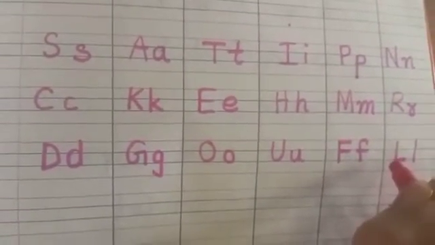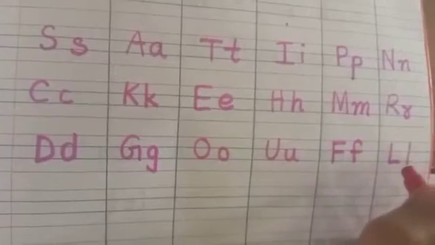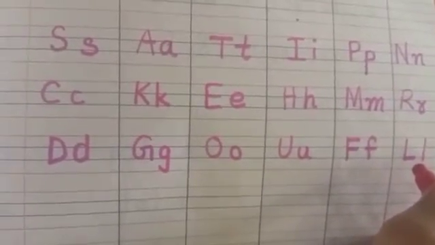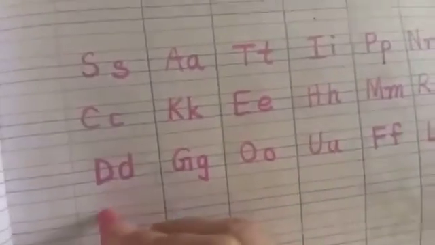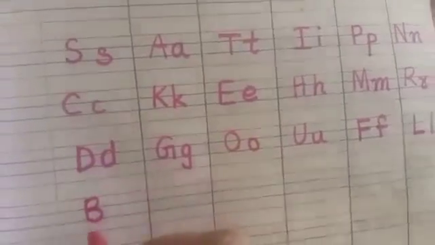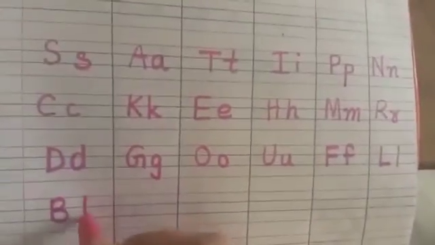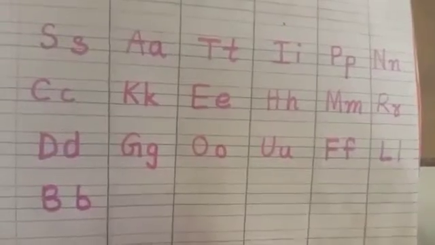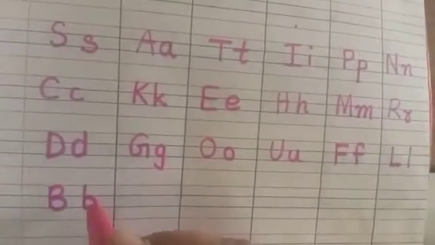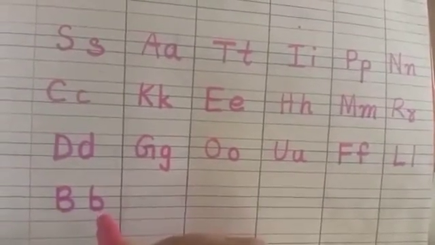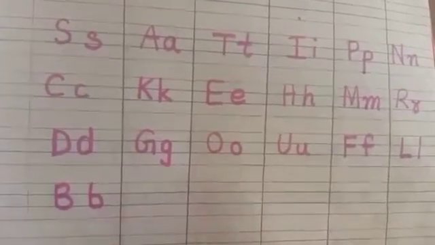Name of the letter is L. And sound of the letter is L. Next letter is B. Capital B and small b. Name of the letter is B. And sound of the letter is B.